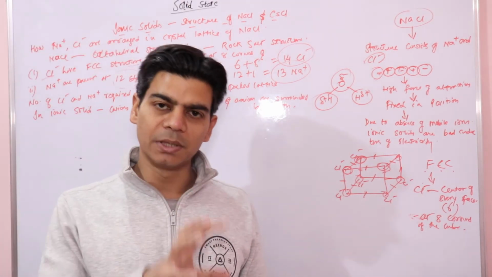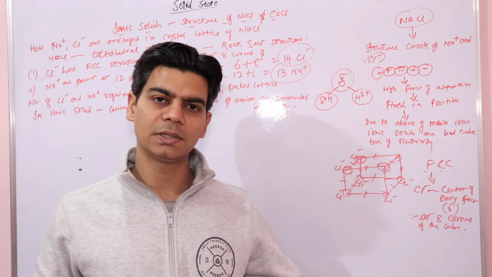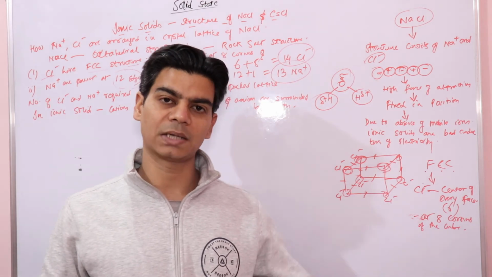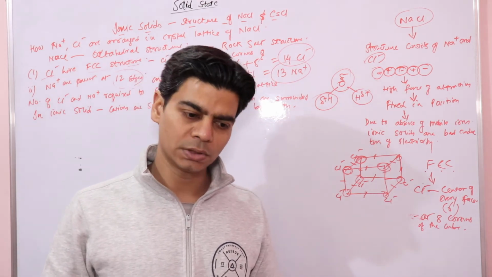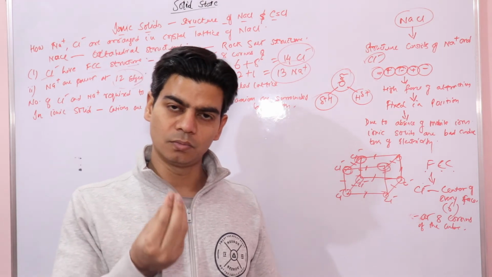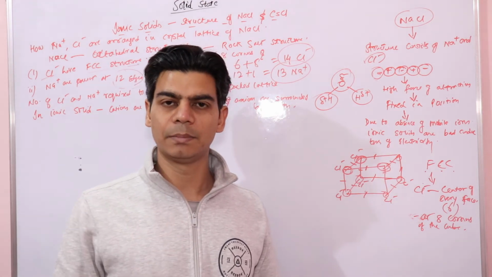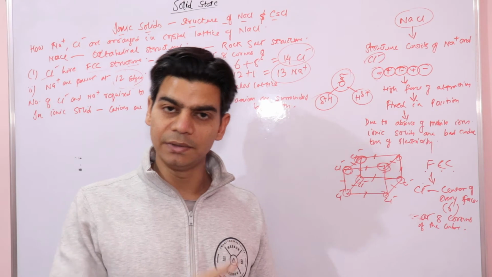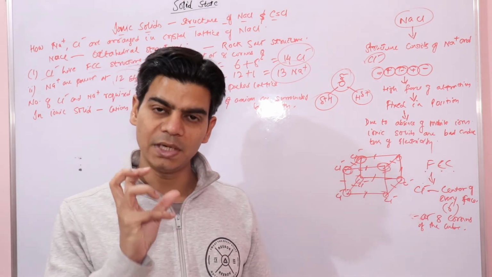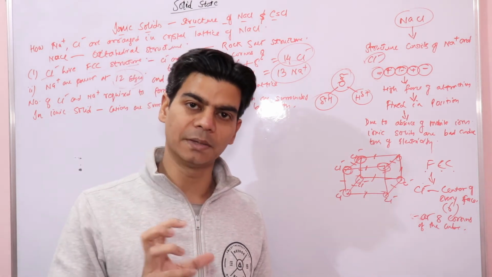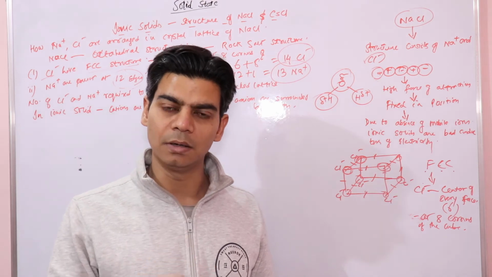The closest neighbors of any reference atom or particle: we have studied this in the closed packed structure of solids. What is a coordination number? Coordination number is the number of closest neighbors of any reference atom or particle.